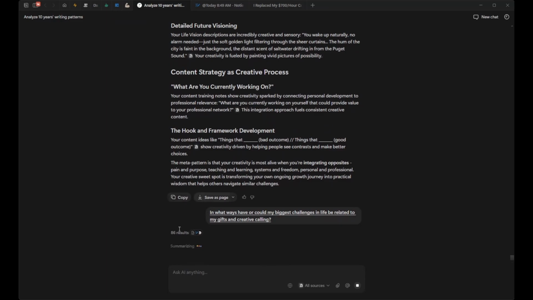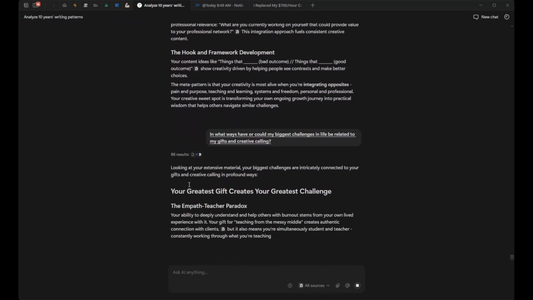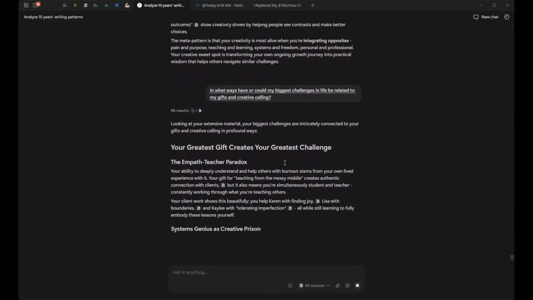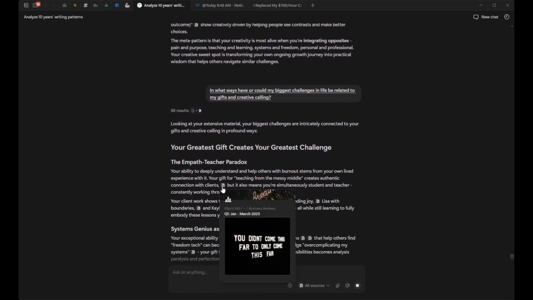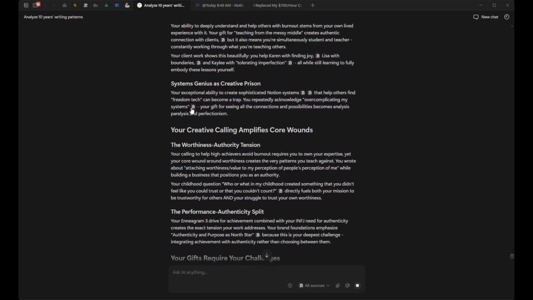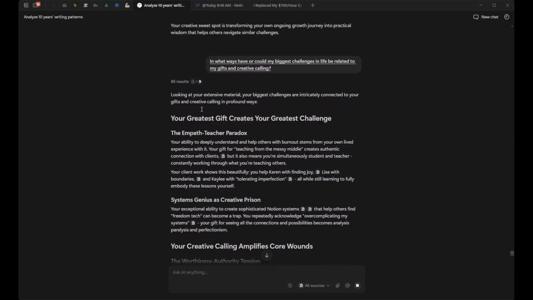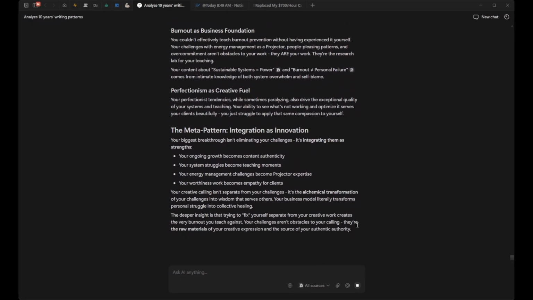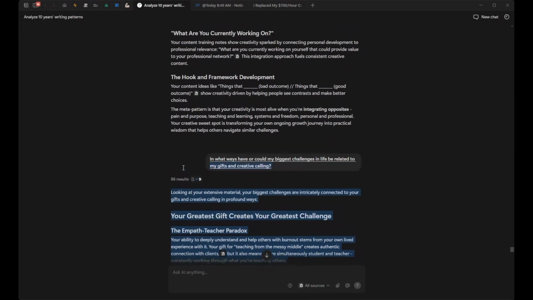So it's over here, and it's hunting through my Notion. It looks at 86 results, and then it builds an answer from that. And the cool thing is all the ahas that it's saying, it references the Notion sheet that it's bringing those in from. That I think is really, really cool about this. And part of the reason why I was really inspired to use Notion for this instead of using Notebook LM is because it just feels more seamless to do it where I'm already keeping all of this information.